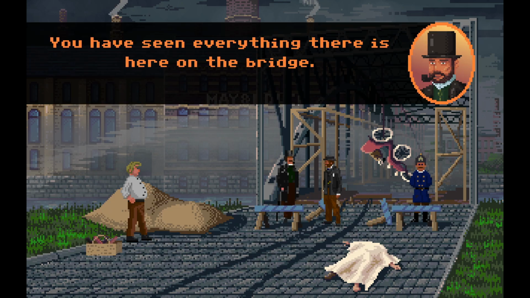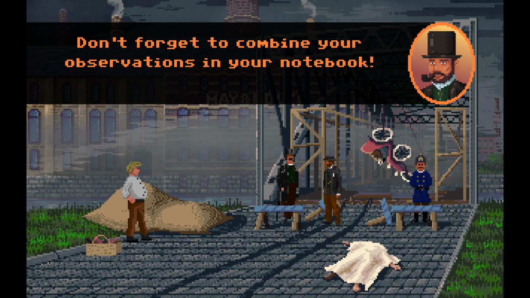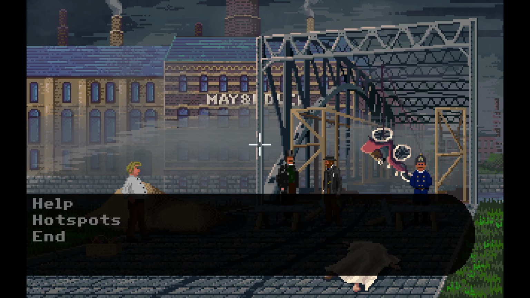See everything there is here on the bridge. Don't forget to combine your observations in your notebook.